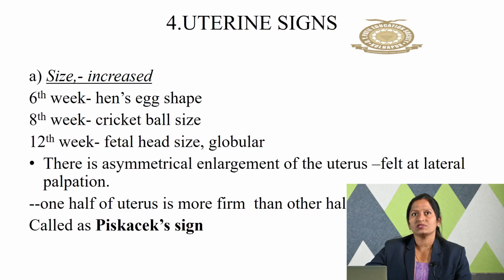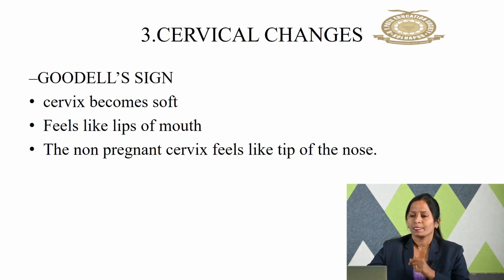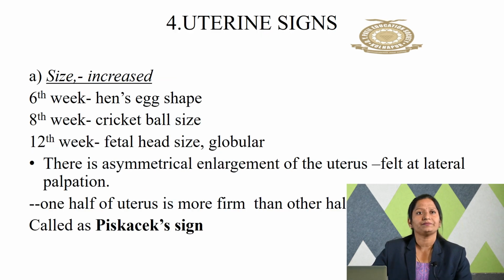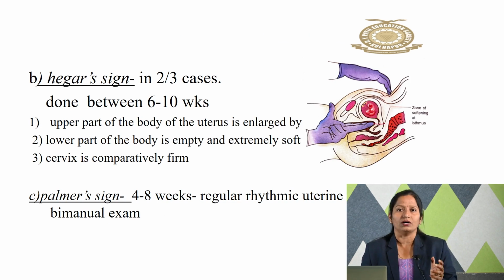So these are some of the signs which we have discussed. First, Jacquemier sign, bluish discoloration. Osiander sign, pulsation felt. Goodell sign, that is nothing but softening of the cervix. Hegar sign, you can see in the images, the uterus has been grabbed between the two fingers. Palmer sign, we are able to feel the contractions.